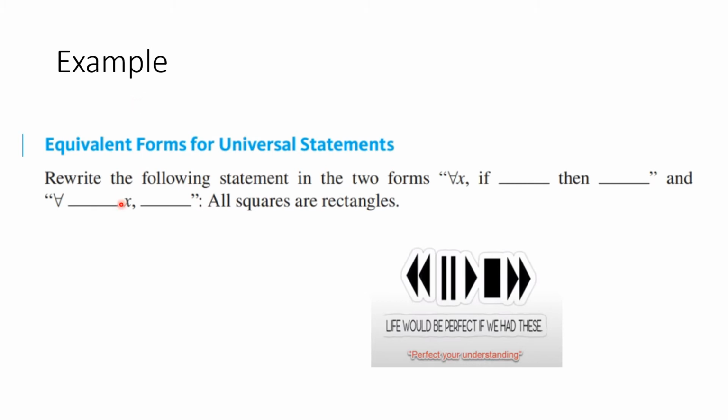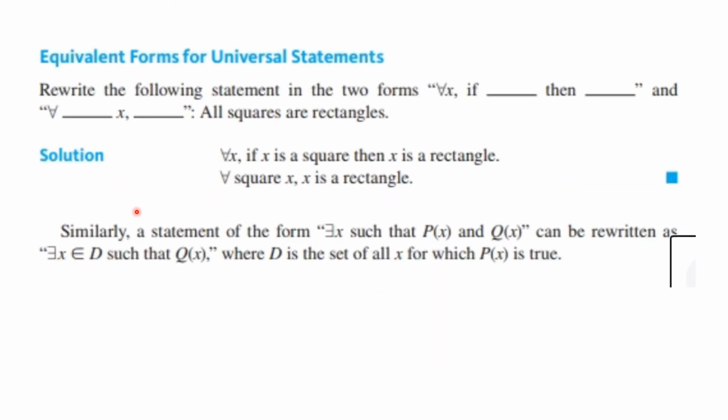Here's another example. We're to rewrite the following statement, which is all squares are rectangles, in two forms. For every x, if blank, then blank, and for every blank, x blank. You know what to do. Let's see how you did. And so a way to write it would be, for every x, if x is a square, then x is a rectangle, or for every square x, comma, x is a rectangle.